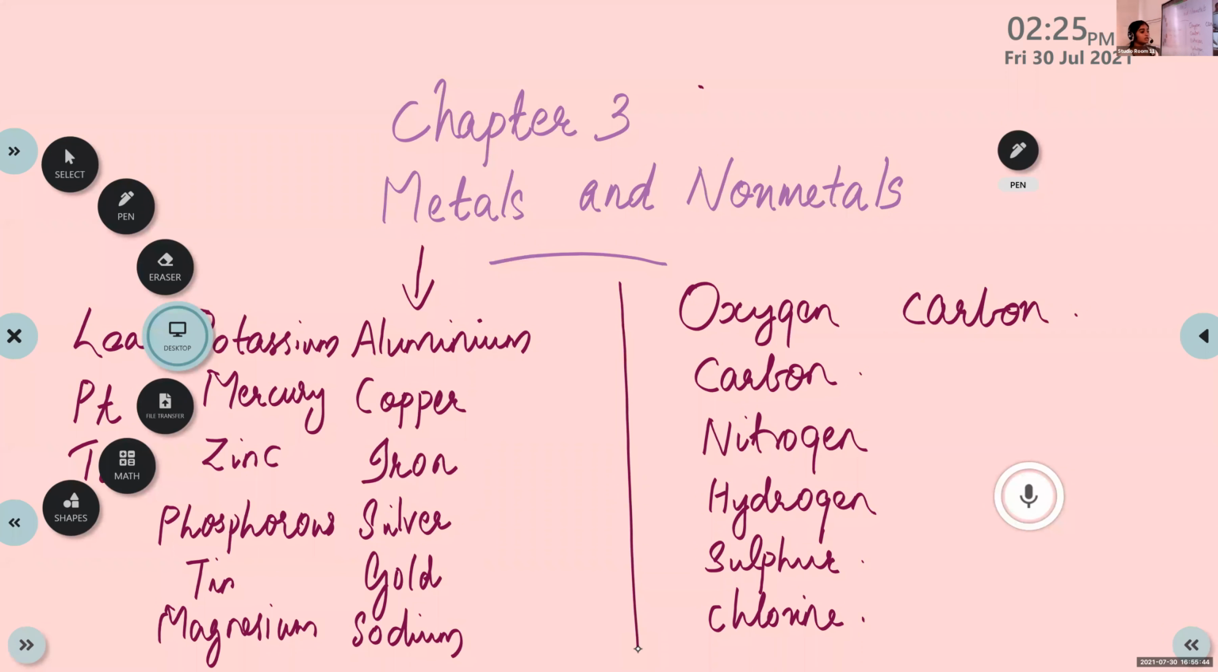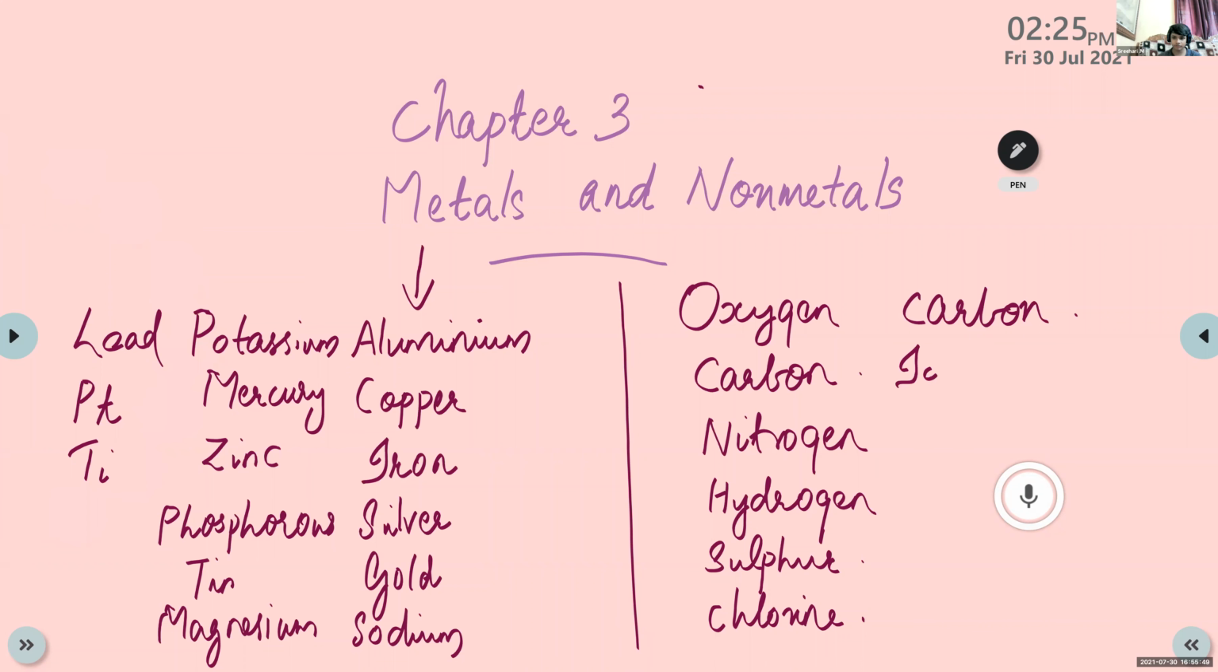Yes, iodine. So this graphite, diamond, then coal, these all are different forms of carbon itself. Okay, they are known as allotropes of carbon. That means carbon can exist in different forms. So diamond, coal, graphite, these all are different forms of carbon. Okay, so these all are examples of non-metals.